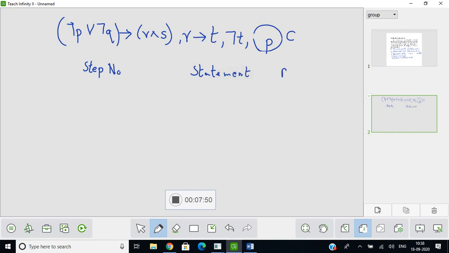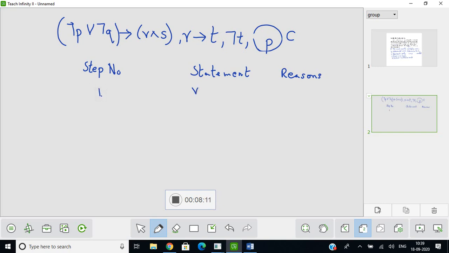And then you will have the reason for this statement. Okay. The first step, we need P in the conclusion, so we should eliminate our R and T. We have if R then T and negation T. You can use modus tollens. So we will start with the first step.